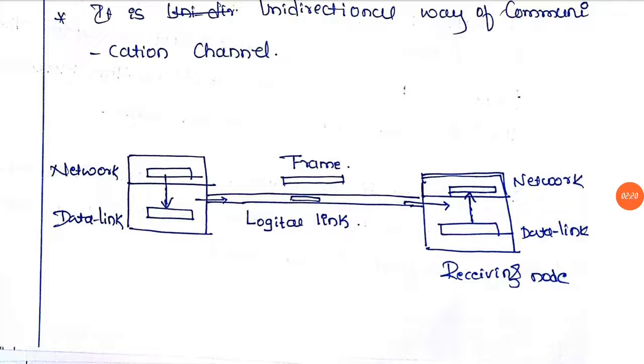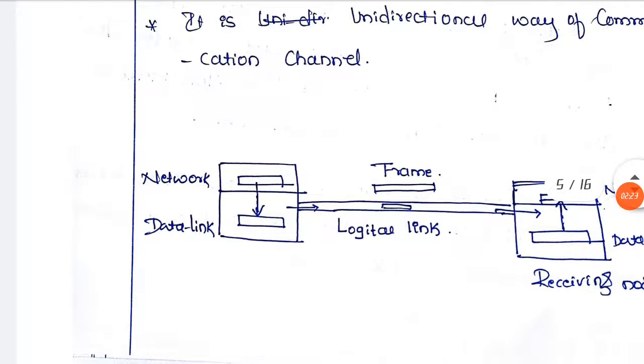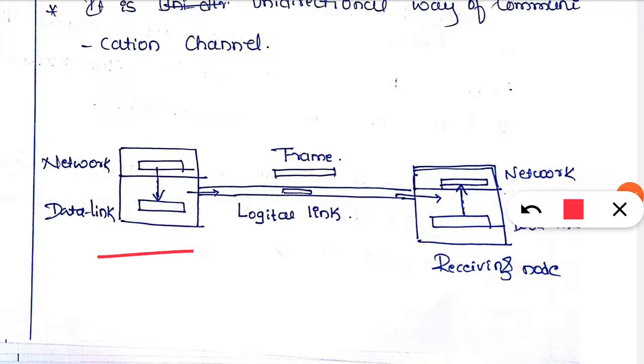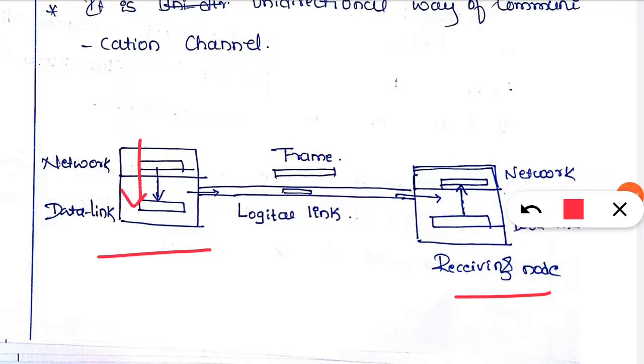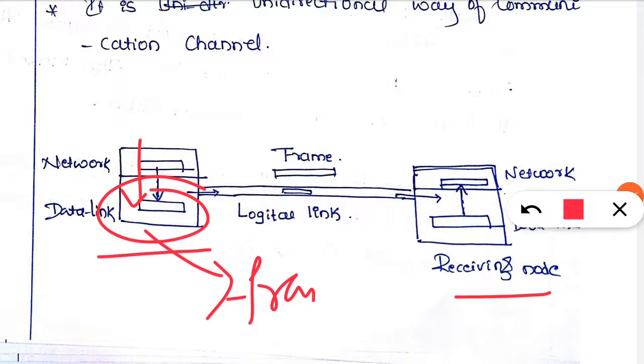And you can see this figure. In this figure, this part is the data link layer, and this upper part is the network layer. This is the sending node and this is the receiving node. The data link layer at the sender gets the packets from the network layer. The packets are transferred to the data link layer at the sender side. After that, the data link layer creates a frame, and these frames are sent to the receiver using a logical link.